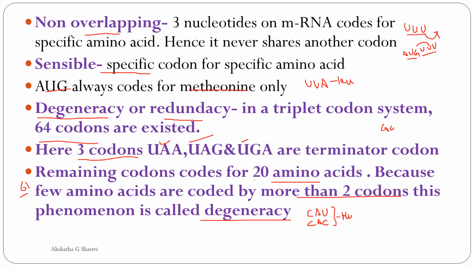This shows that these two codons are distributed only for histidine. That means redundancy or degeneracy. Similarly, serine also I can give: AGU, AGC, like that. If you look at the chart of the genetic code, you will find that it is nothing else but the distribution of the codons to the 20 different amino acids.